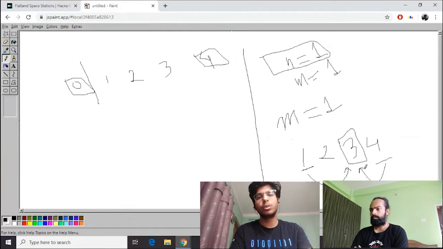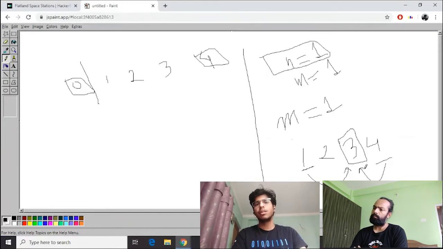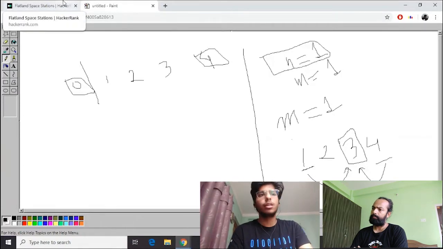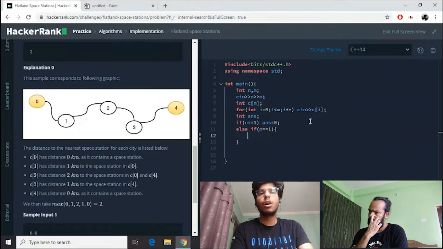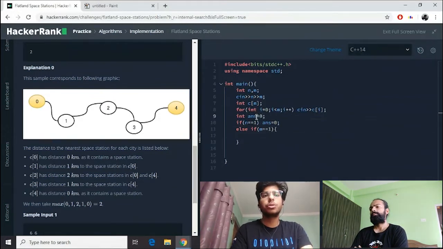This will give me two distances, and calculating the maximum of these two distances will give me the answer. Is it clear? Yeah. So let me include this: I will use else if m is equal to 1. Here I will initialize the answer with 0.